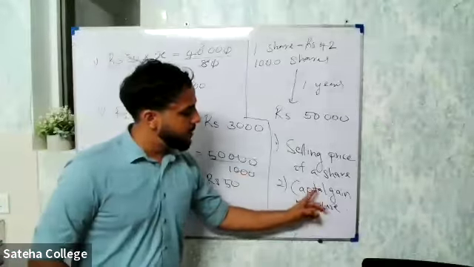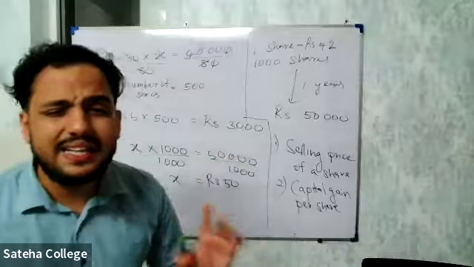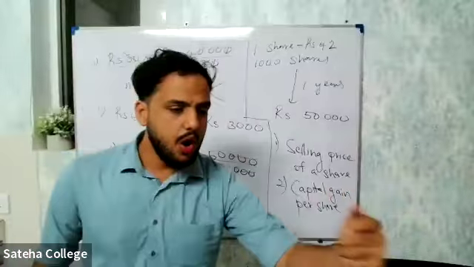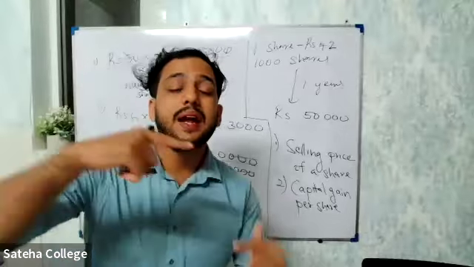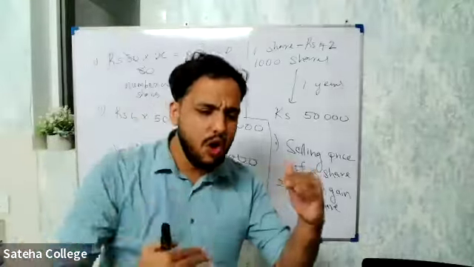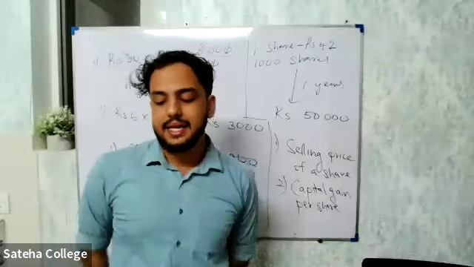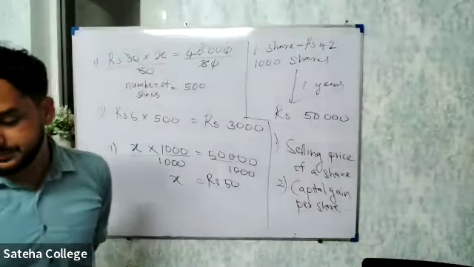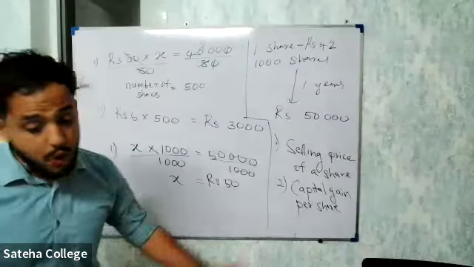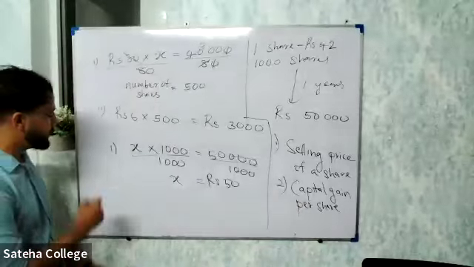Now the question is, what is the capital gain per share? What did I tell the capital gain is? He bought for 42. Now he's selling for 50. Now that extra amount, he has got something extra. Now that extra amount is called a capital gain. Can someone tell me what will be the capital gain in this question? For one share, read the question carefully. 8 rupees. Very good. 8 rupees.